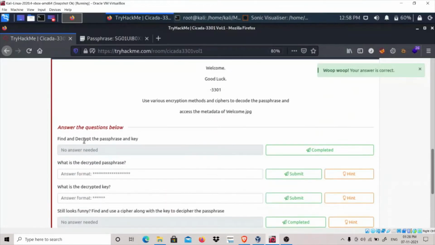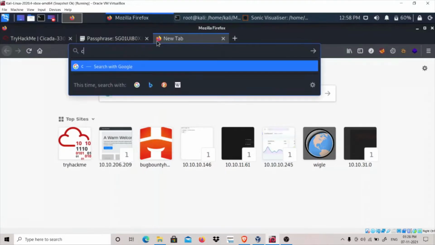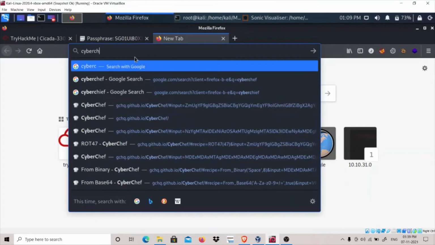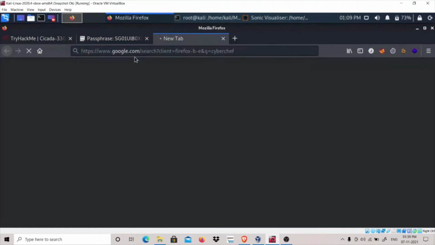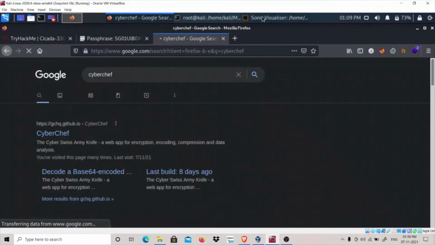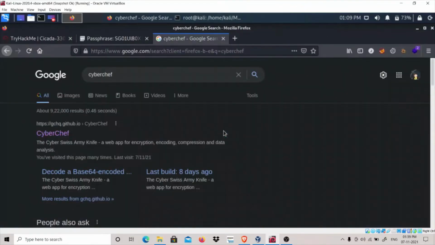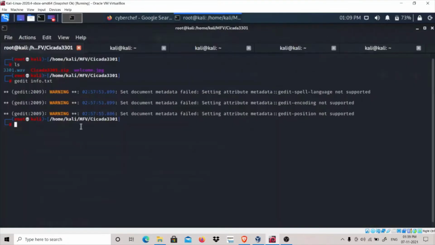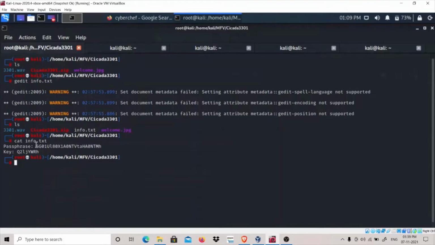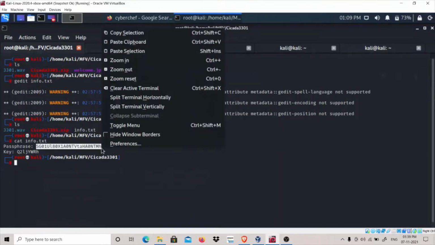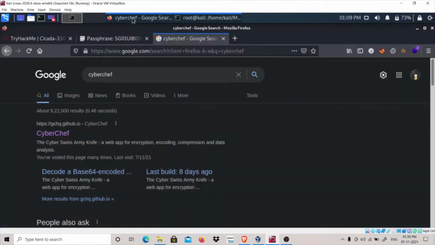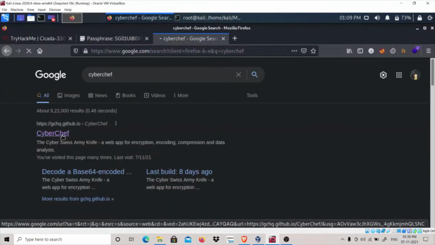Decode the passphrase. Find and decrypt the passphrase and key. So I guess let's use CyberChef. I don't think we need Sonic Visualizer anymore, so let's move out. Okay, let's get out info.txt and copy this passphrase. Let's go to CyberChef.